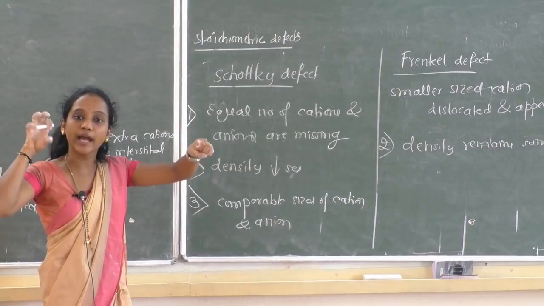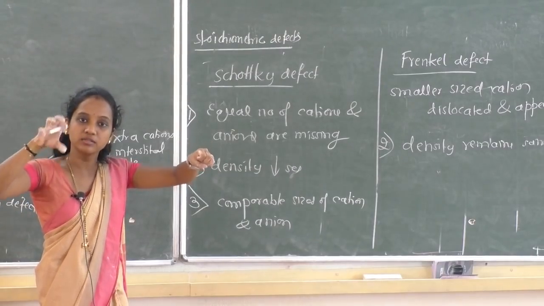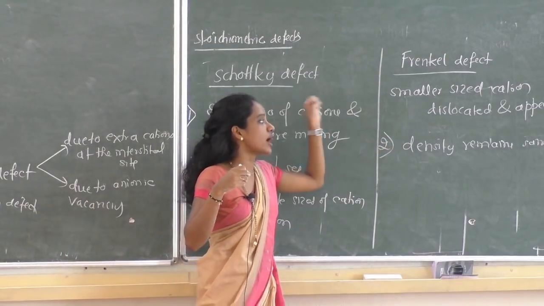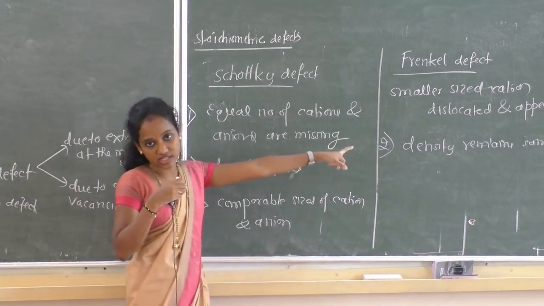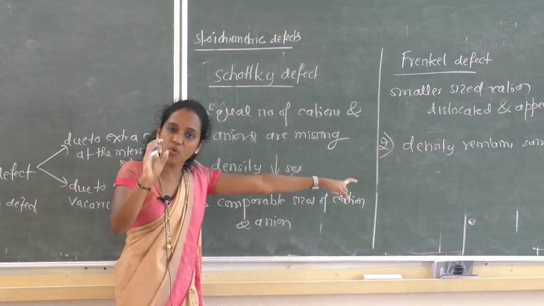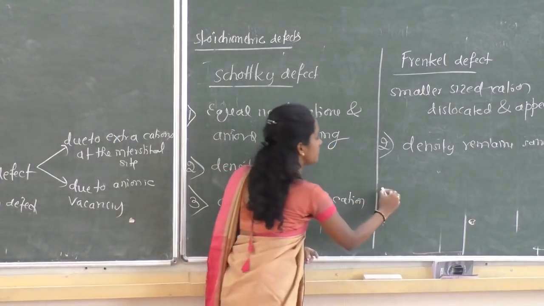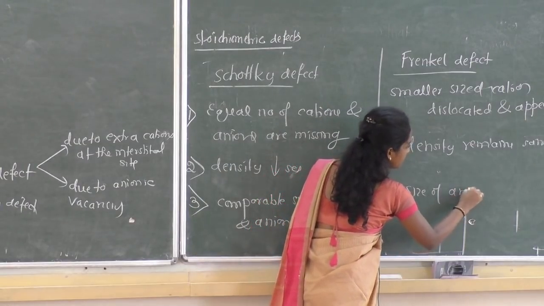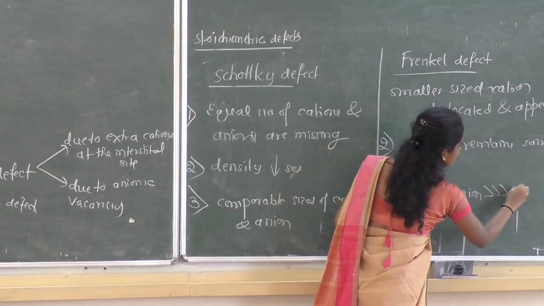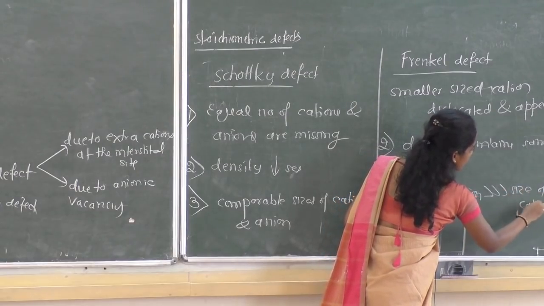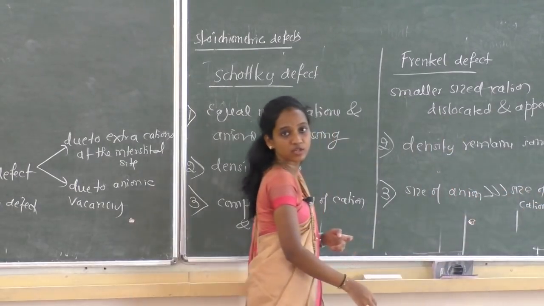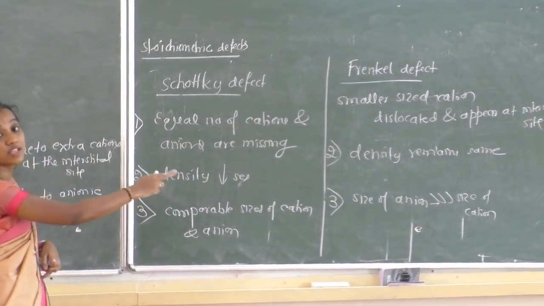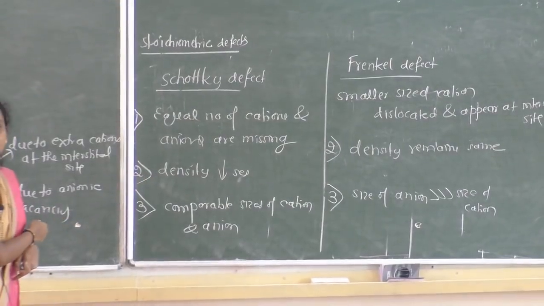So in order to occupy the void, the empty space, which is a very small gap, the size of the cation must be small. That means here we can write size of anion is greater than size of cation. Yes or no? Because in Frenkel defect the size of the cation is always smaller than that of the anion.